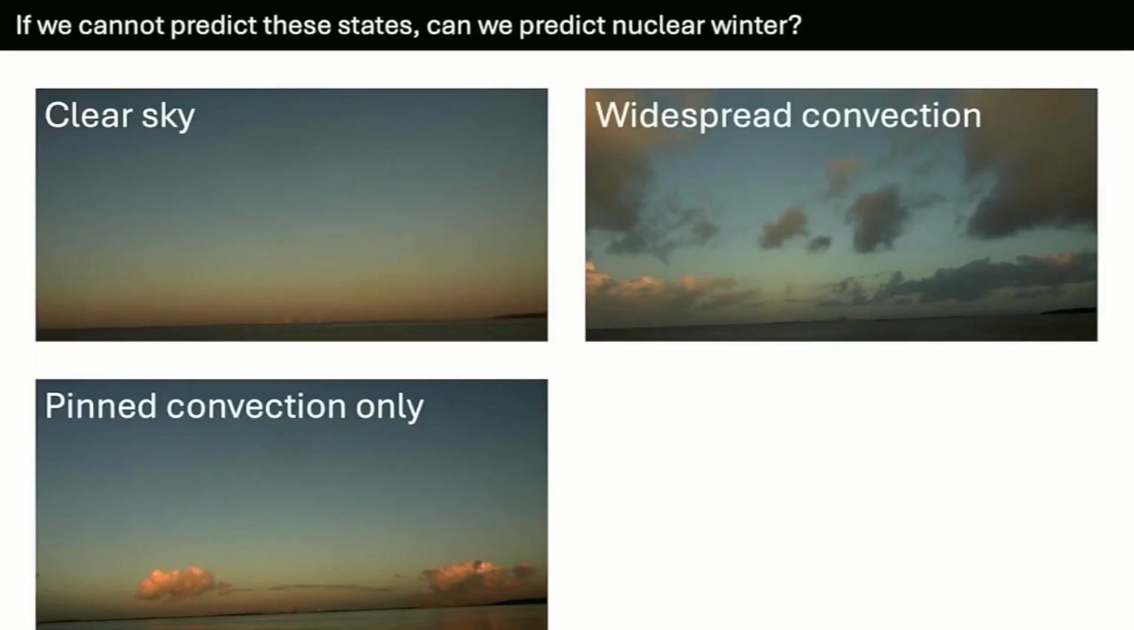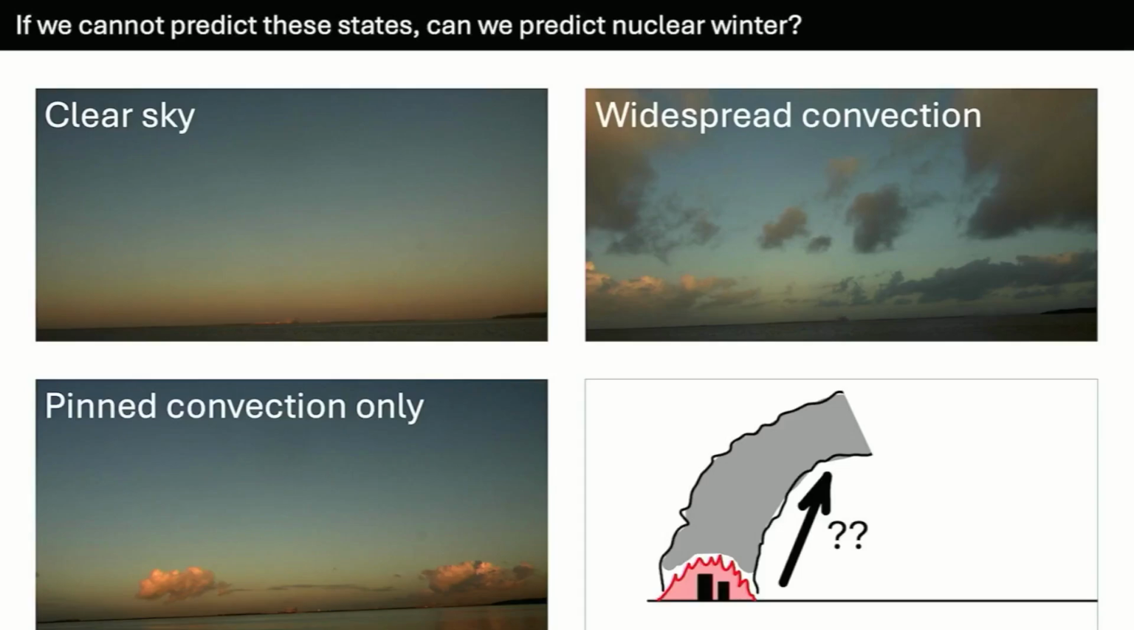And so then we can begin to ask ourselves, can we actually predict mornings when we see just these pinned clouds? Can we predict when we'd get clear sky conditions, or pinned clouds only, or widespread convection? And if we are not yet ready to do that successfully, then are we really prepared to predict the risk of nuclear winter? So that's the kind of question that these data pose, and we're beginning to go after some of those questions.